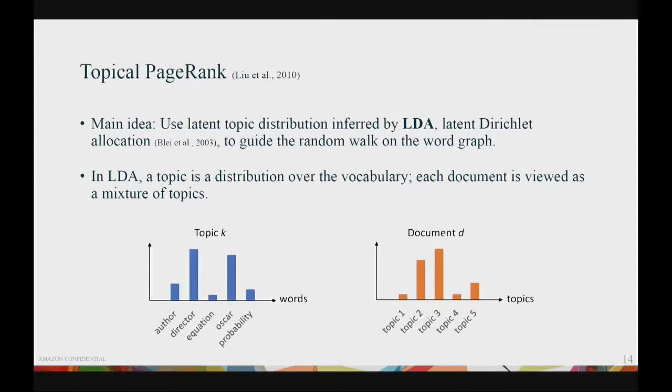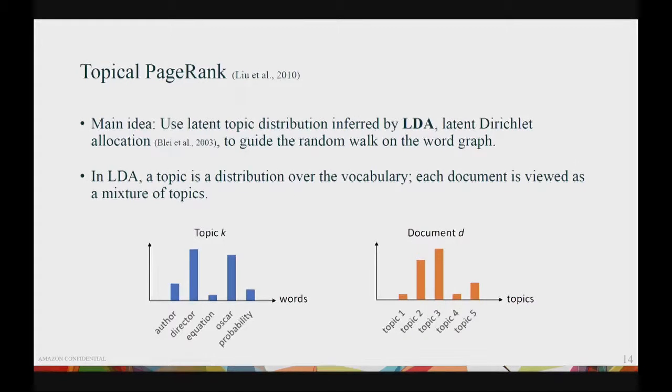Our approach is closely related to topical PageRank, which is considered the state of the art in this line of research. The key idea in topical PageRank is to use the topical information induced from LDA to guide the random walk. For the people who don't know LDA, LDA is a topic modeling algorithm where a topic is a distribution over the vocabulary.